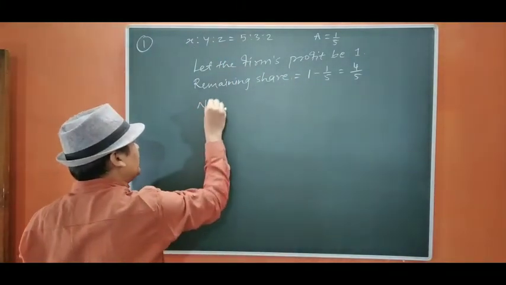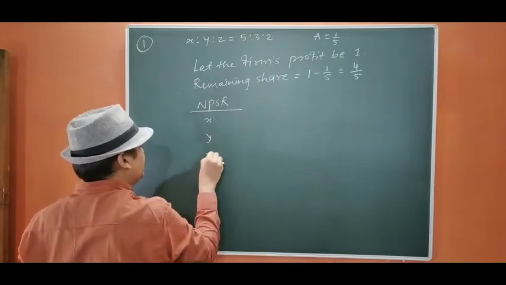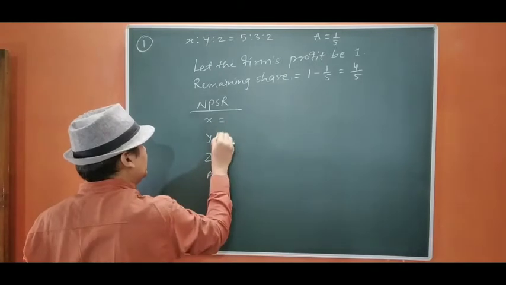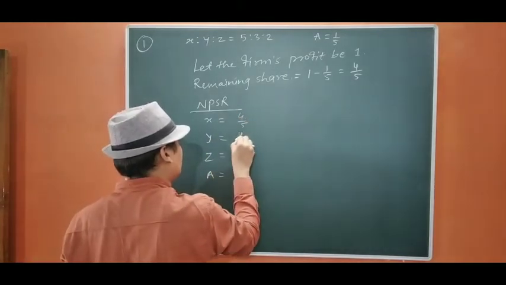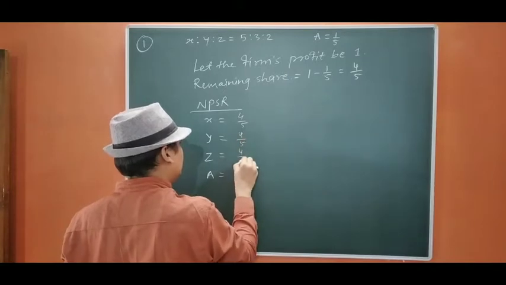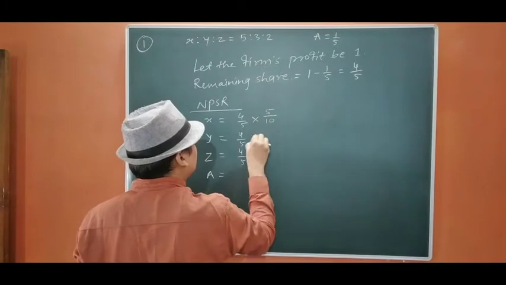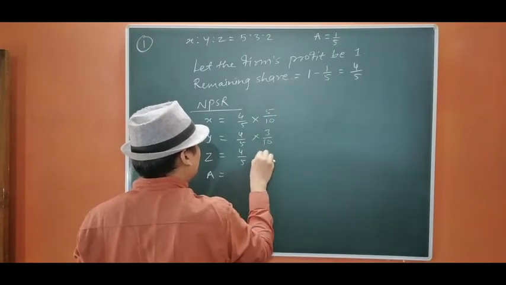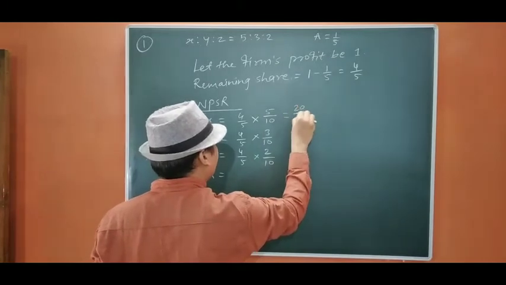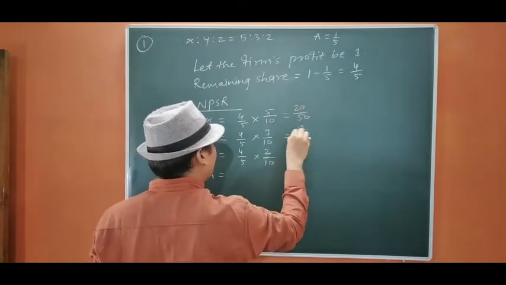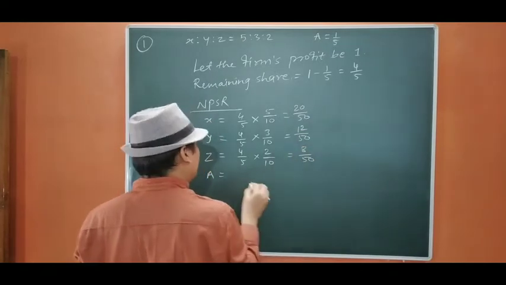So we are going to calculate the new PSR of X, Y, Z, A. This is 4 by 5. We are going to distribute it between the old partners in the old ratio. That will be 5 by 10, 3 by 10, 2 by 10, that means 20 by 50, 12 by 50, 8 by 50, and 1 by 5.